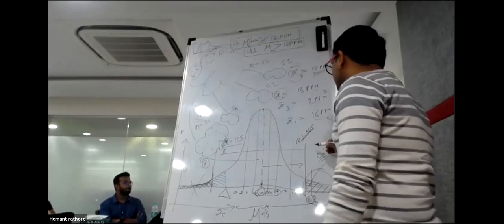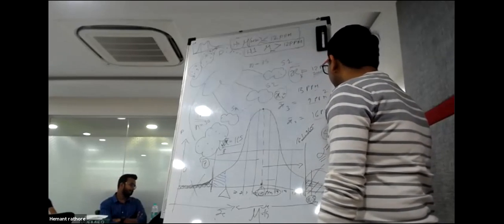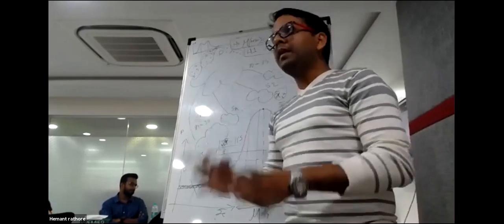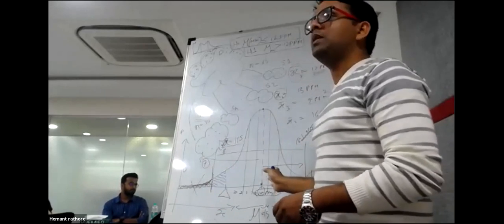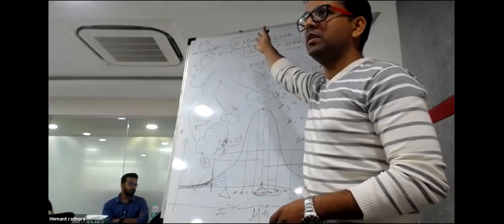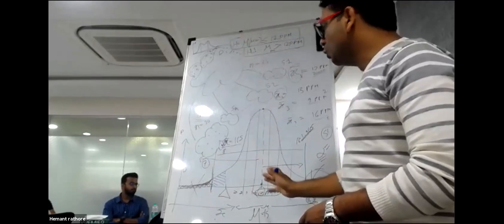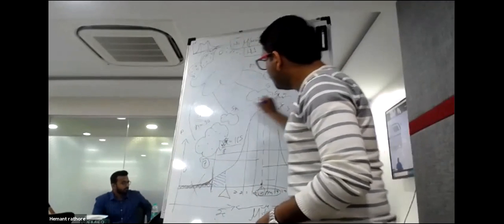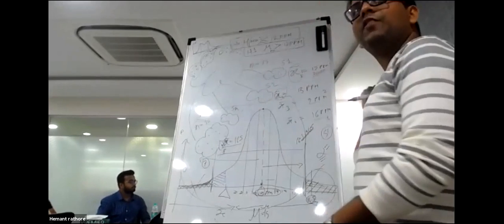And in statistics, generally this alpha is taken as 5%. What do we mean by 5%? 5% means no matter what the scenario is, my sample should not belong to the extreme 5% samples. Got it? If I am following the norms, if I am following the rules, my sample should belong to the rest of the 95% sampling population, not this extreme 5%.